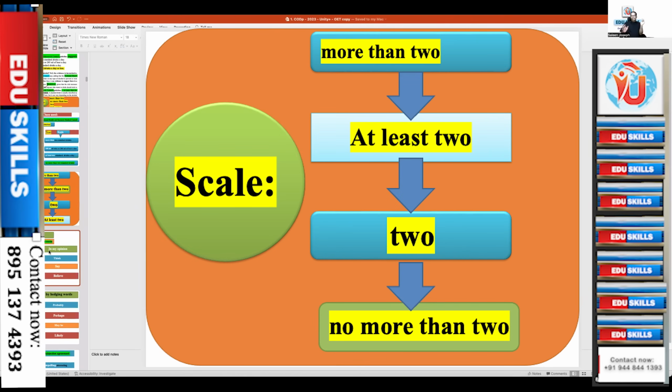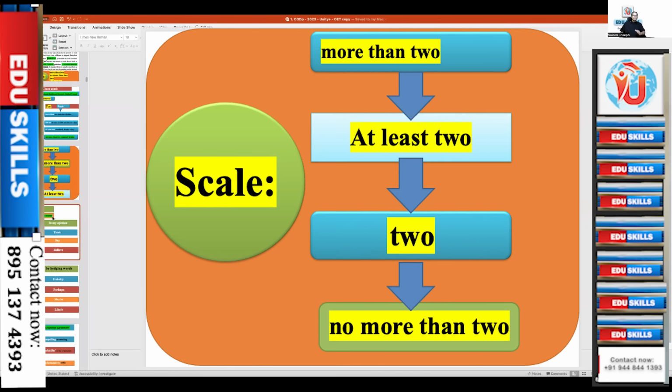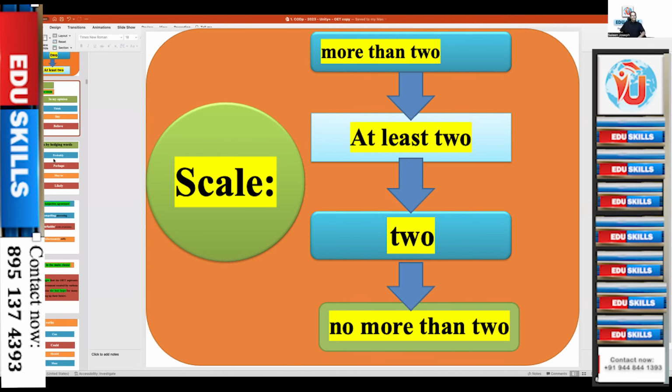So opinion, as I said, viewpoints. Many of you have asked about the strategies to tackle reading and listening part C: identifying the opinion by marker words. Marker words means "in my opinion," "I think," "say," "believe." These are the marker words, which will tell you this is that person's or author's opinion.